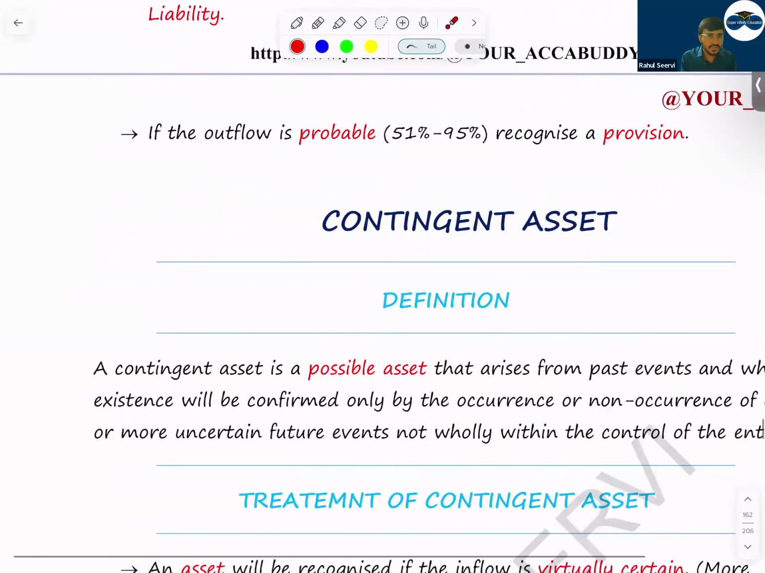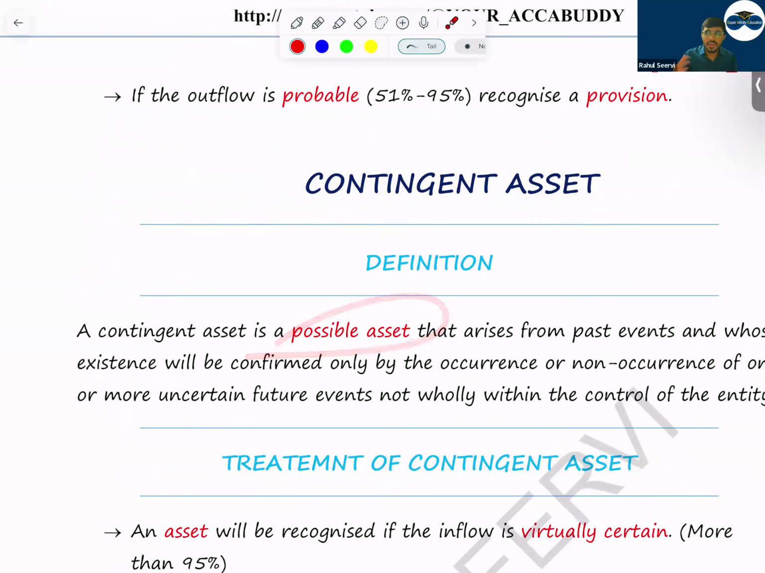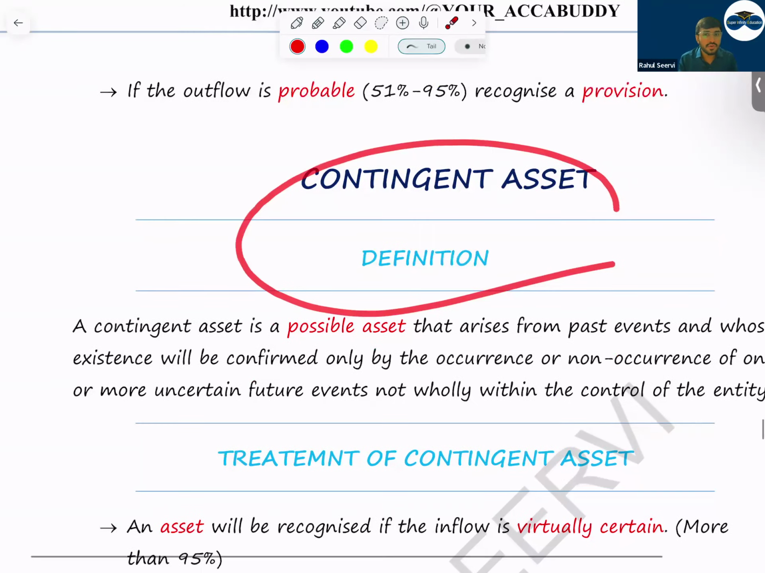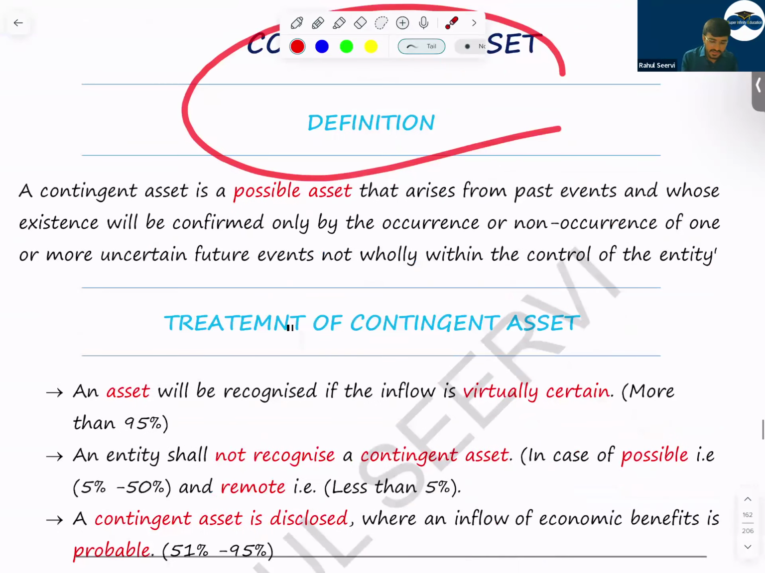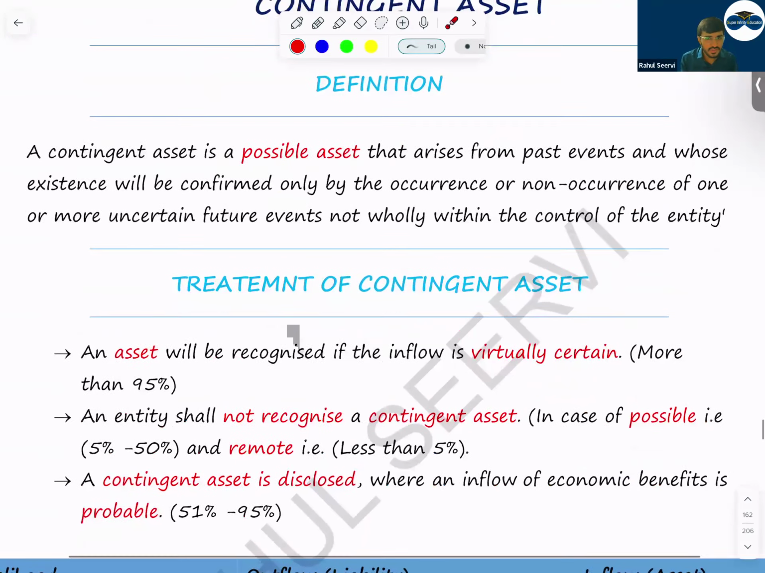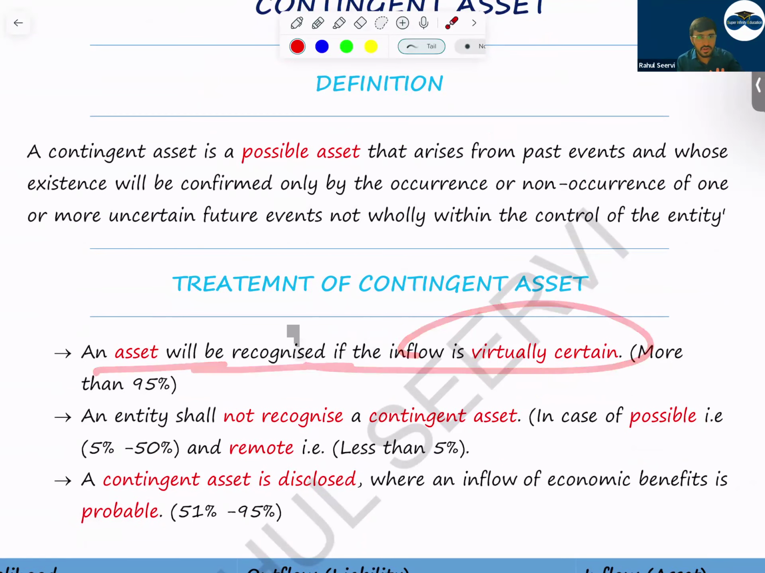What is a contingent asset? Same. It's a possible asset. The amount which you receive depends on some future event, and that future event is not in the control of the entity. It depends on some other things that the company cannot control. In that case, we say it's a contingent asset. So for contingent asset, what should we do? An asset will be recognized if the inflow is virtually certain. If it's virtually certain, we record an asset.